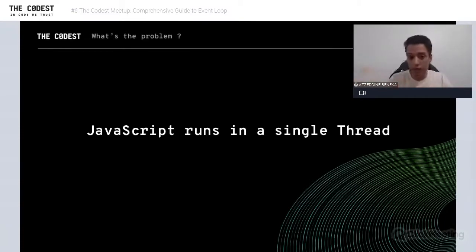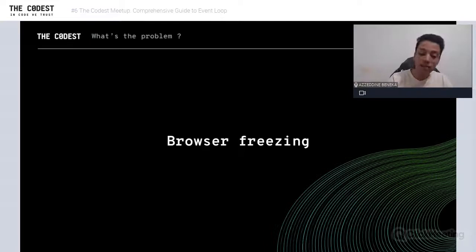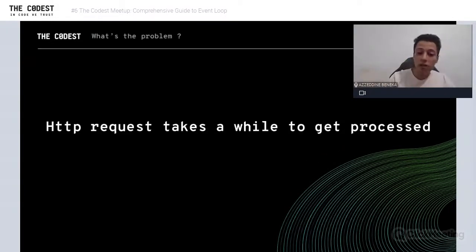This problem can also lead to browser freezing. For frontenders, you have experienced that you have a button, you click on the button and there is no interaction, and maybe the effect comes only after that. The same goes for HTTP requests that take a while to get processed.